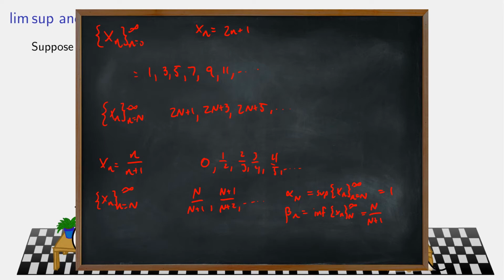But in either case, by starting the sequence at a later term and then going on, we can take the supremum and infimum of whatever remains. Notice that the supremum does not depend on capital N. I'm always going to have a supremum of 1, but the infimum actually does. If I start it at a later term, the infimum is changing based on what that capital N is.